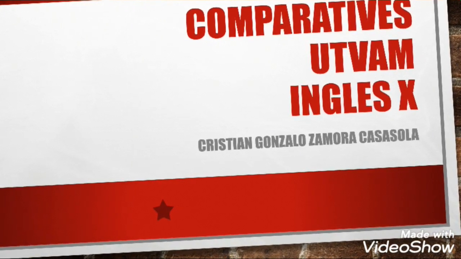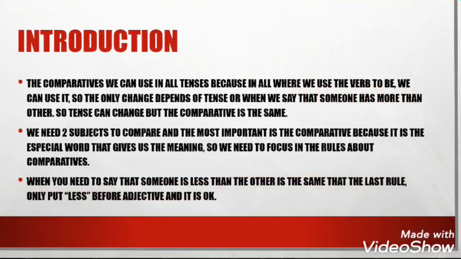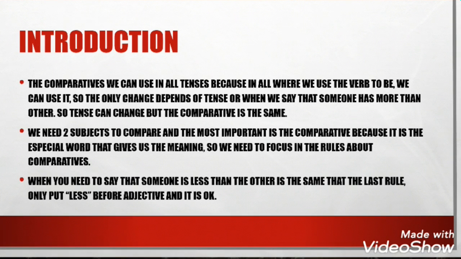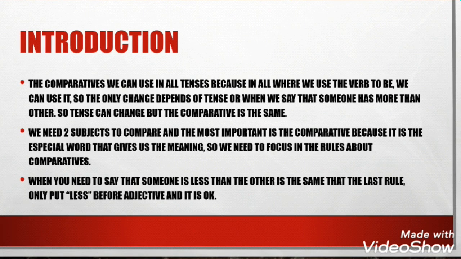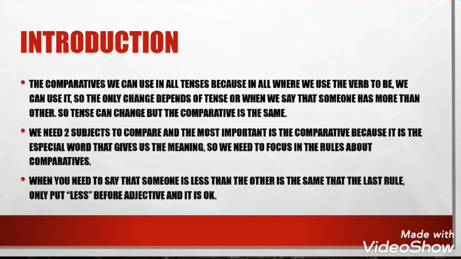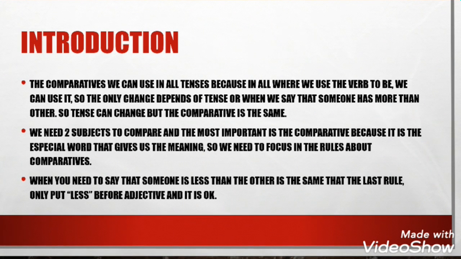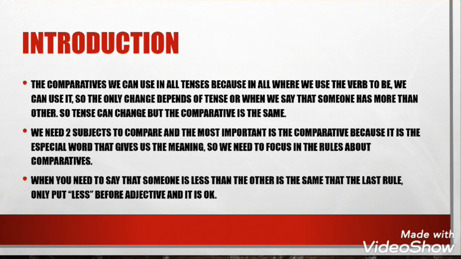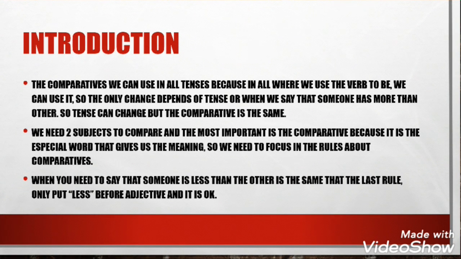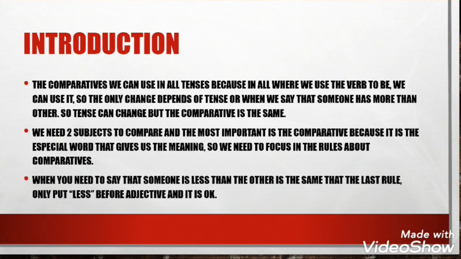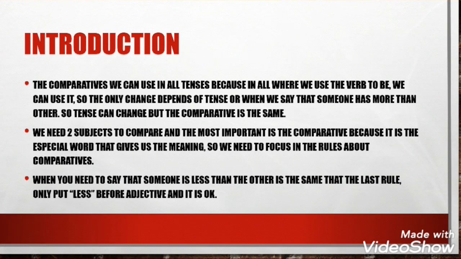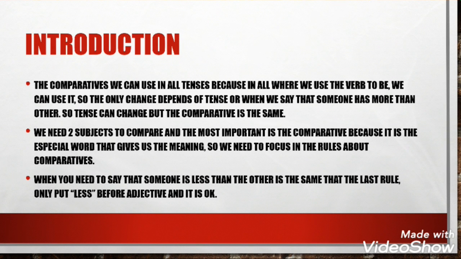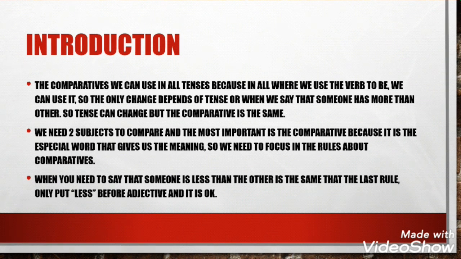Now we talk about comparatives. The comparatives we can use in all tenses, because in all where we use the verb to be, we can use it. So the only change depends on the tense or when we say that someone has more than the other. So tenses can change but the comparative is the same. We need two objects to compare, and the most important is the comparative, because it is the special word that gives us the meaning. So we need to focus on the rule about comparatives.